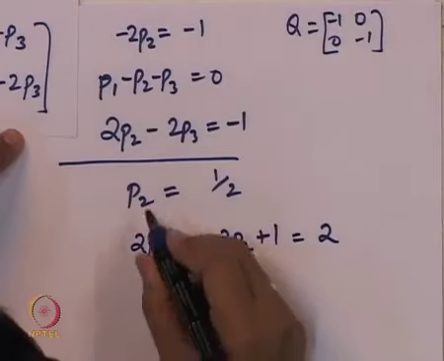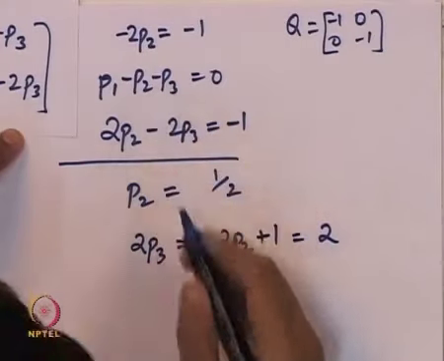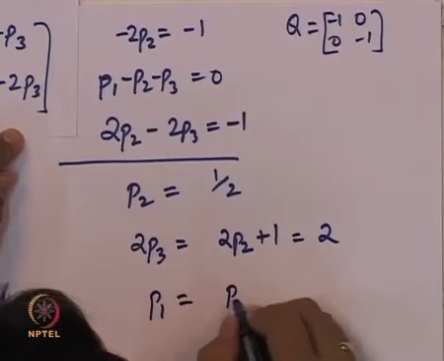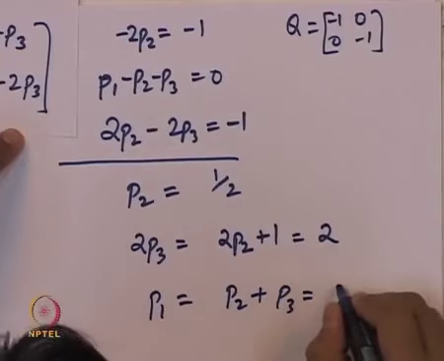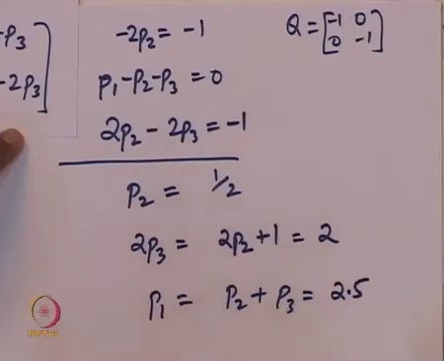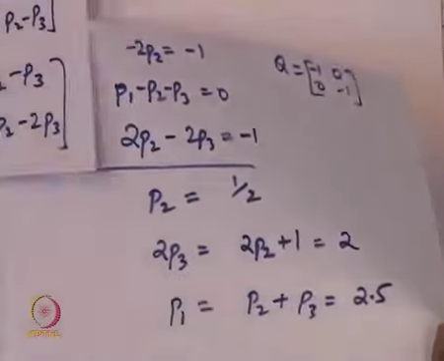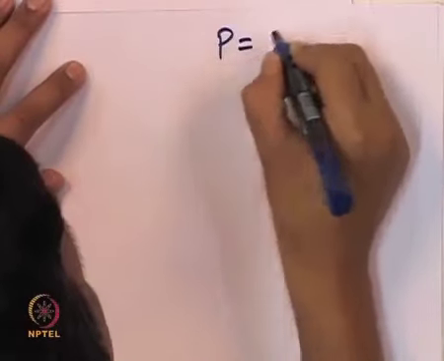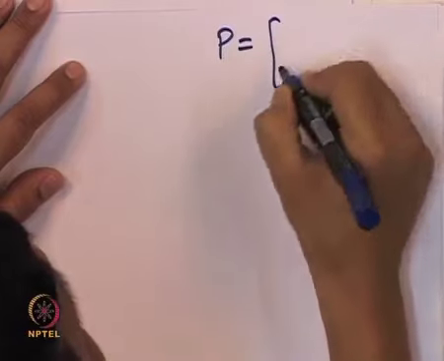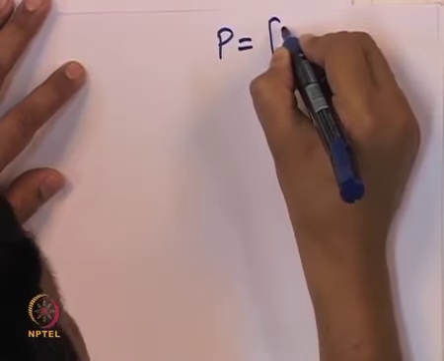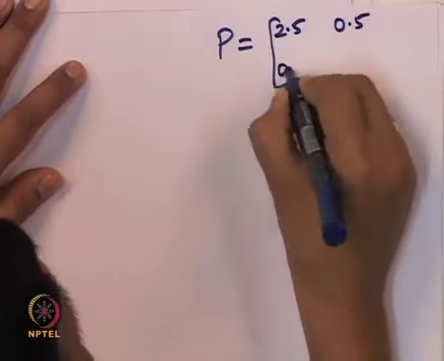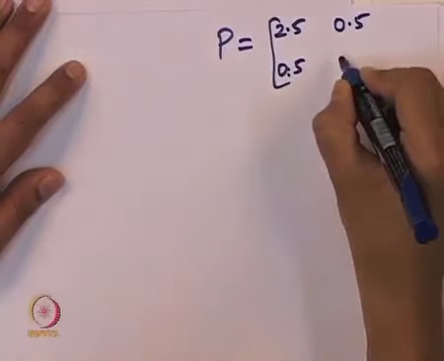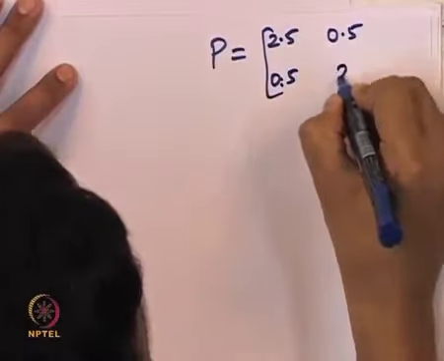And these P1, P2 and P3, when we substitute into the second equation, we get P1 equal to P2 plus P3, which was equal to 2.5. So what is our matrix P as a result of this? The matrix P was equal to P1, P2, P2, P3. So P1 has been obtained to be equal to 2.5, P2 was equal to 0.5, which is the same entry here, and finally P3, which was equal to 2.